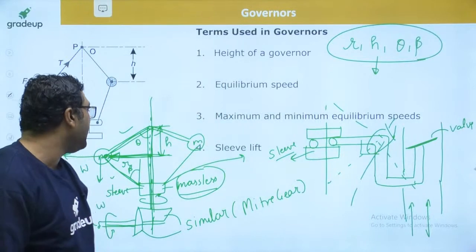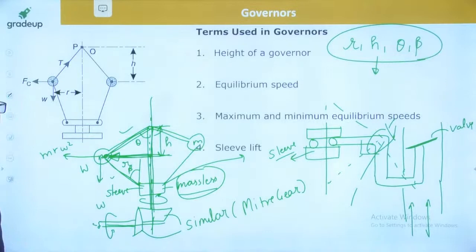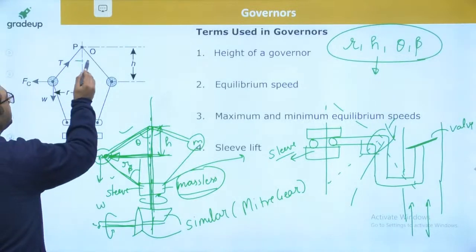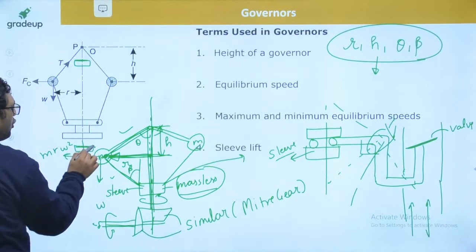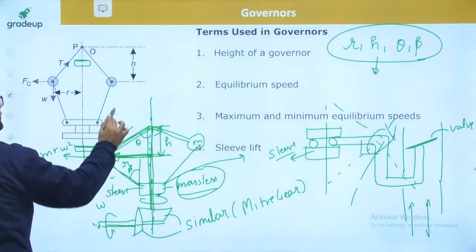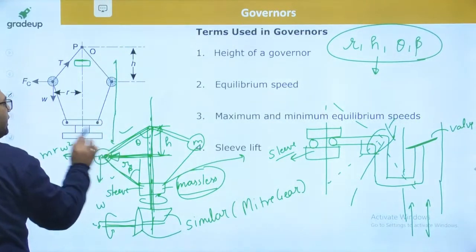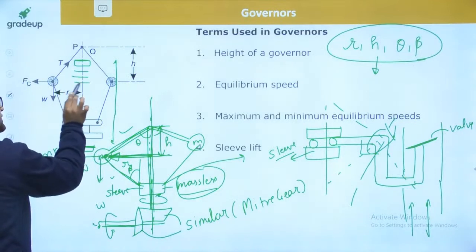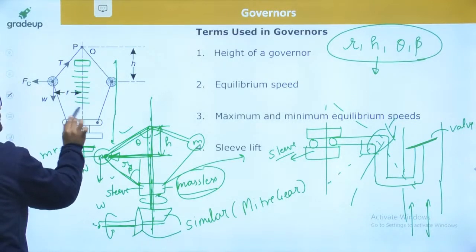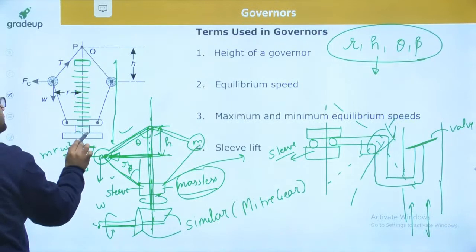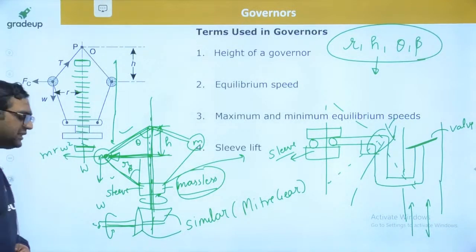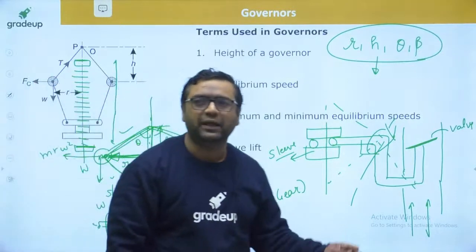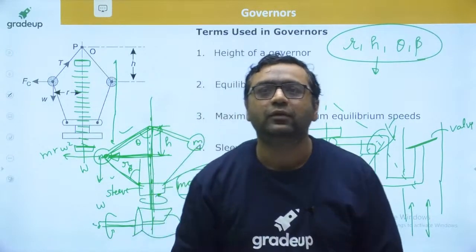So one more thing I would like to say is that we have stoppers. One stopper is at the up position, one stopper is at the down position. So this sleeve is going to move only within this range. And my dear, every position of the sleeve indicates some particular speed. Okay.